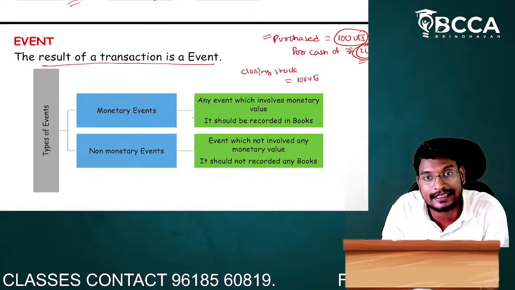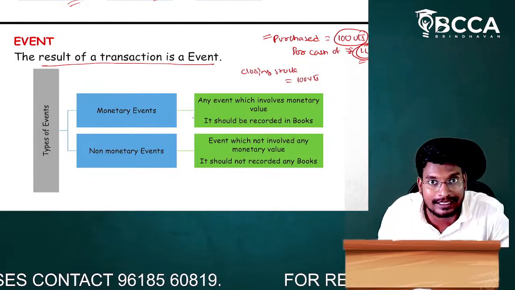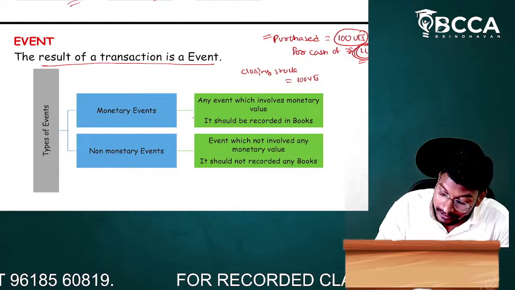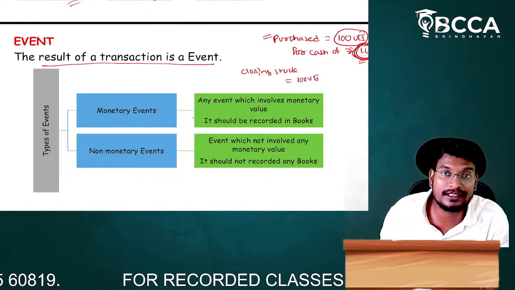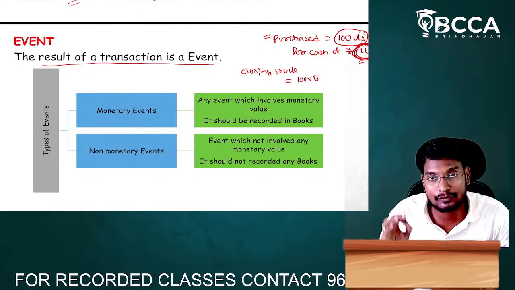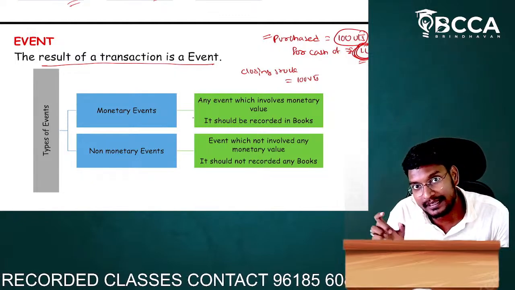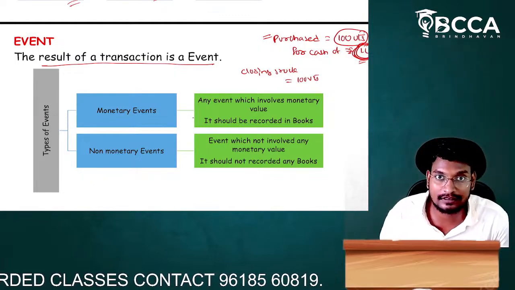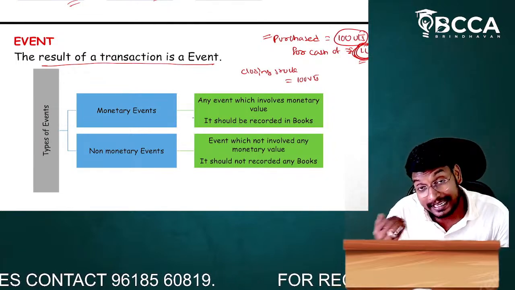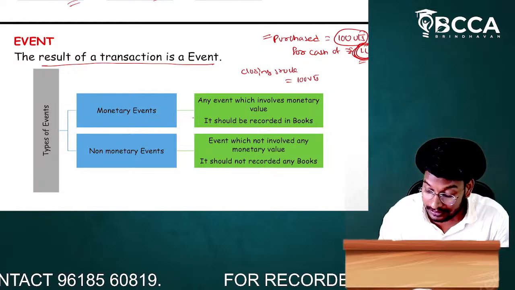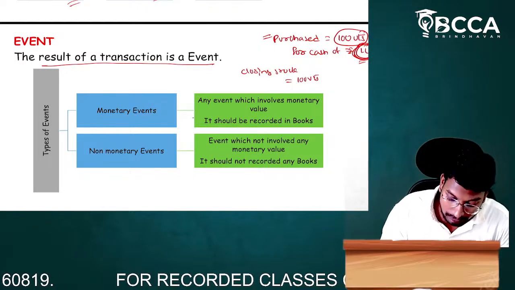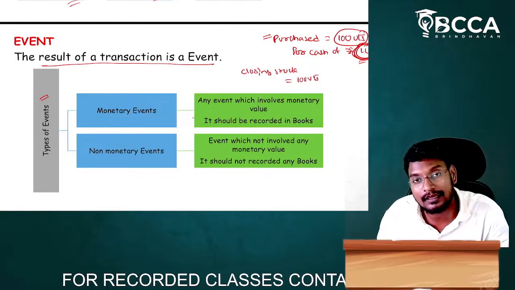Here the increase of stock is called an event. The purchase of goods is called a transaction. The increase of stock is called an event. We are paying cash, which means the cash balance in our business is decreasing. The purchase of goods by paying cash of rupees 1 lakh is a transaction. As a result of this transaction, the stock is increasing and the cash balance in the business is decreasing. The decrease in the cash balance and the increase in the stock are called events. So we will record the events as well as the transactions.